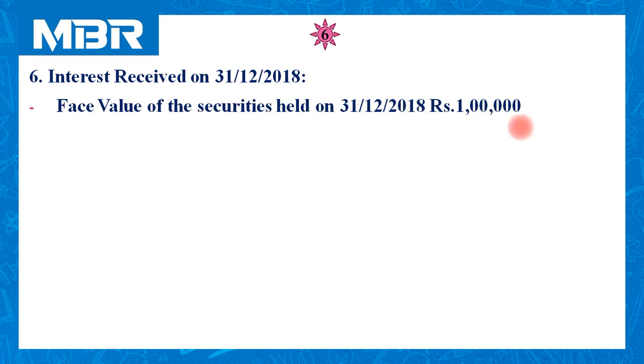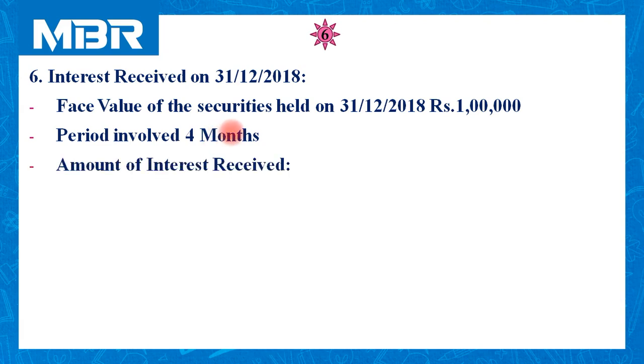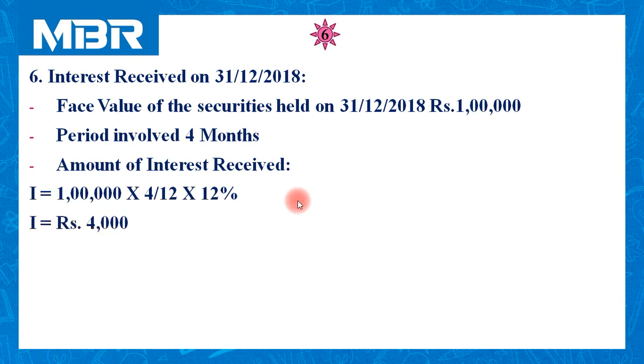Reason: between 31st August and 31st December, there were neither transactions of purchase nor sales. इन दोनों डेट्स के बीच में कुछ परचेज सेल नहीं हुआ है. इसका मतलब इन्वेस्टमेंट जैसे के तैसे ही रहेंगे, 1 lakh. Period involved from 31st August to 31st December, 4 months. And the amount of interest received is the same, 4,000.